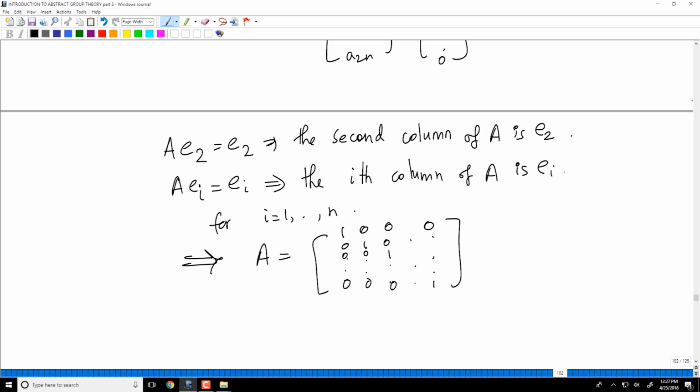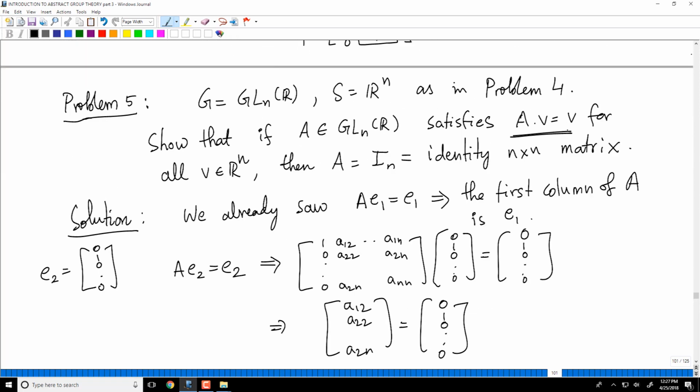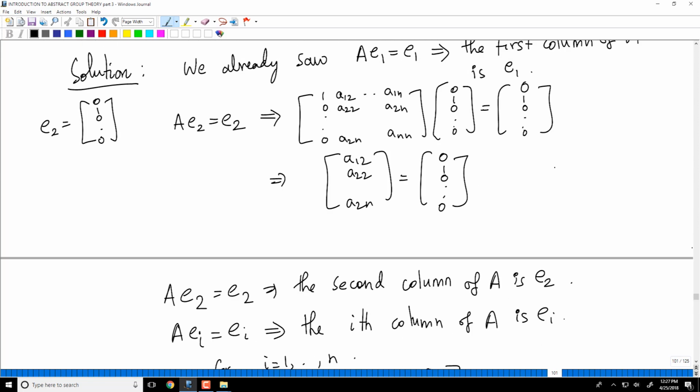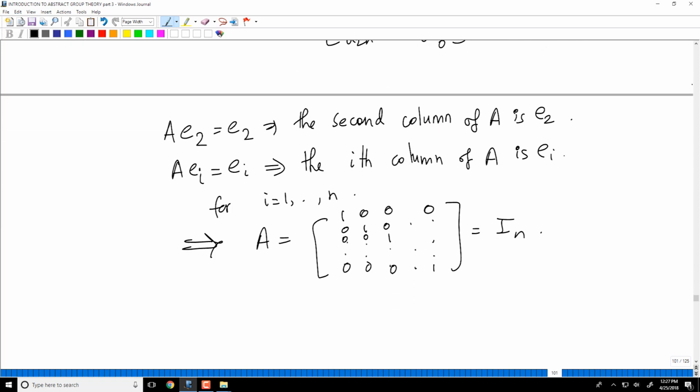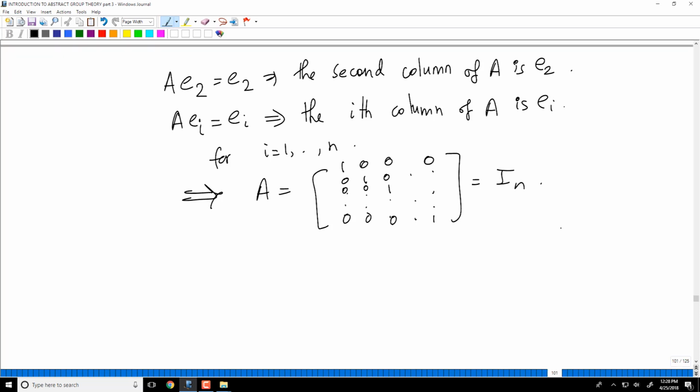Right? So in fact, the problem asks you to show that if AV is equal to V for all V in Rn, then A is the identity matrix. It suffices to assume that AE1 equals E1, AE2 equals E2, AEn equals En. But of course, if you think about it a little bit, if AEi is equal to Ei for all i, AV will be equal to V for all V. This is because the vectors E1, E2, En span the vector space Rn. But it's not important for this problem.